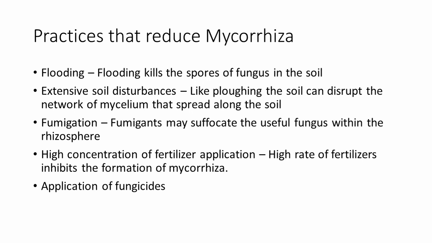Extensive soil disturbances. Plowing the plots reduces mycorrhizal association by disrupting the network of hyphae that spread along the soil. Fumigation. Fumigation is a method of pest control using fumigants. Fumigants can suffocate or poison the pest and other microbes within an area. This is a non-specific method of pest control, so it can kill even useful fungi in the soil.